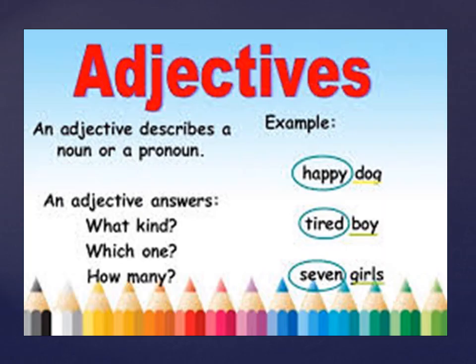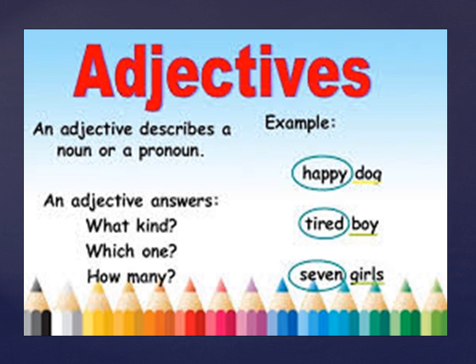Now, let us first look at the examples given over here, children. Happy dog, tired boy, 7 girls. Now, in these words, children, dog, boy, girls, what are these? These are names. So the names are called nouns. Dog is the name of an animal, boy is the name of a person, girls is the name of a person. So these three words are nouns.